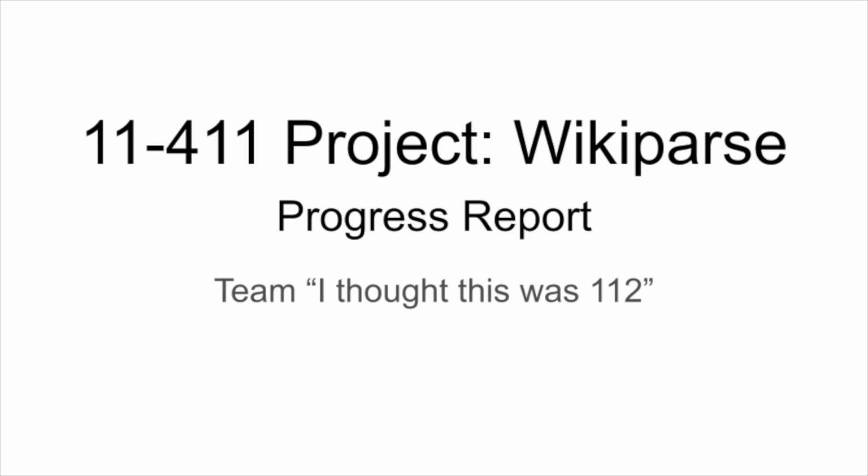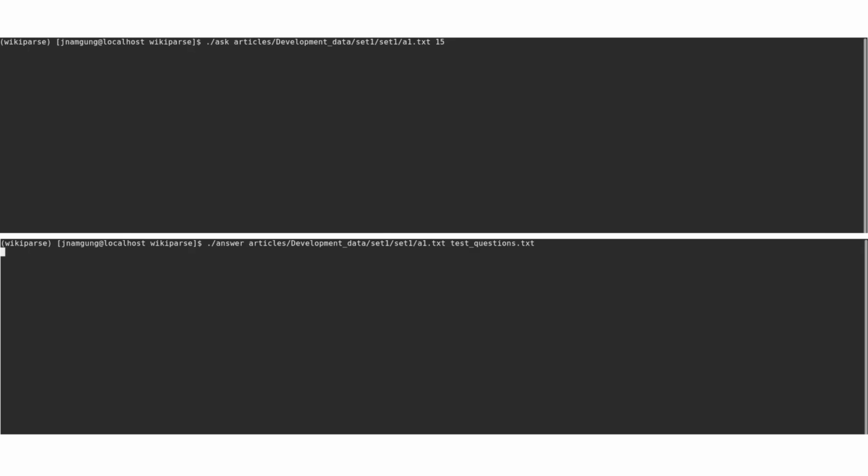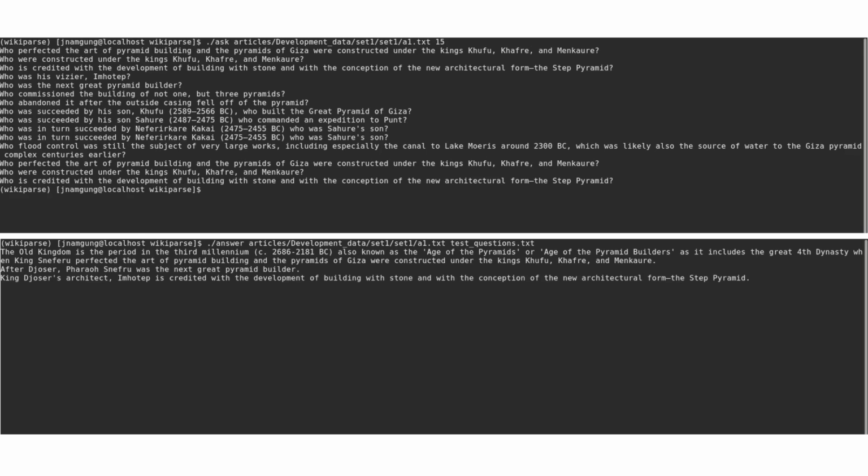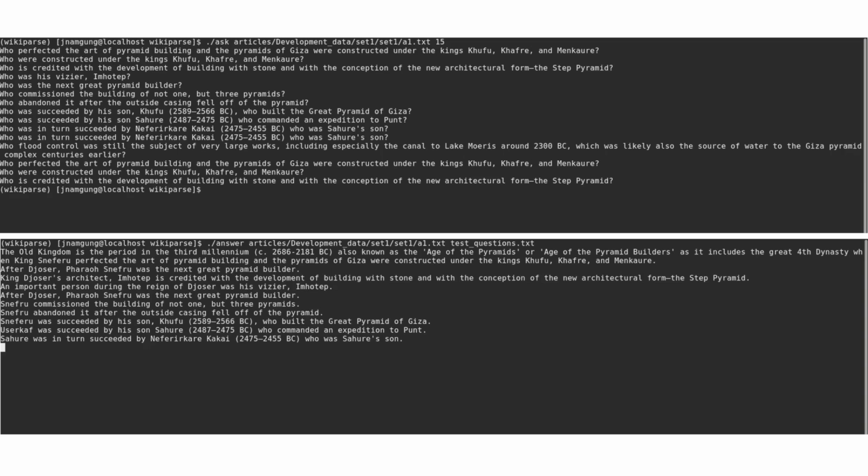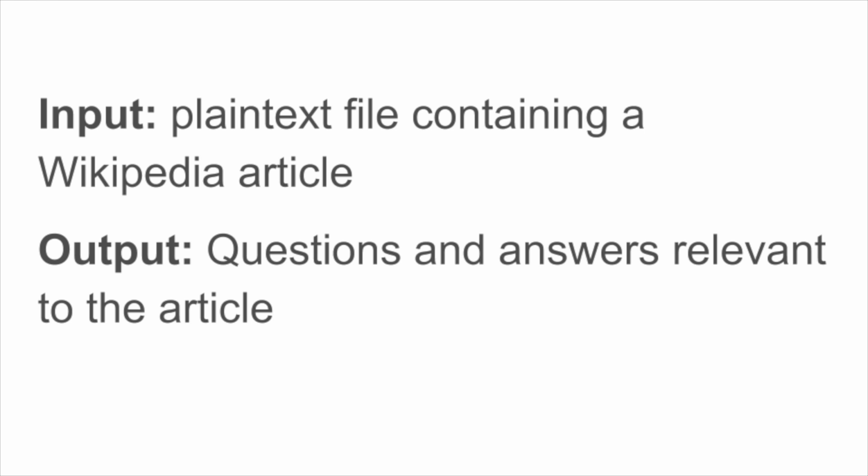Hi, we're Team I Thought This Was 112, and this is a progress report for our natural language processing project, WikiParse. Our goal is to build a system that, given a Wikipedia article, can generate as well as answer questions relevant to the provided article. The input for our system will be a plain text file containing an article, and the output will be a number of generated questions and answers.